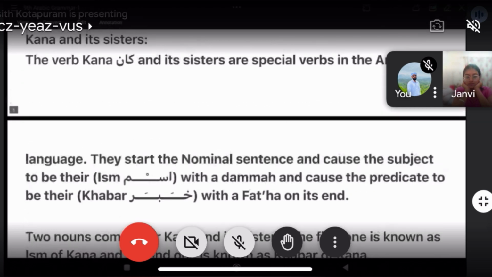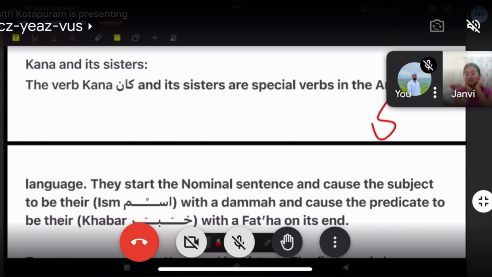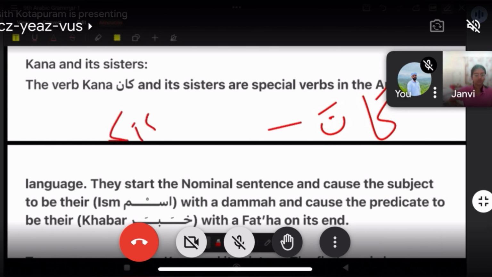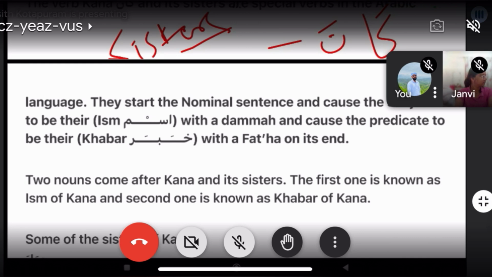So they start Kana and its sisters. Not only Kana. Okay, this is Kana, and it has many sisters. They start a nominal sentence and cause the subject to be their ism. So there will be two nouns after Kana.